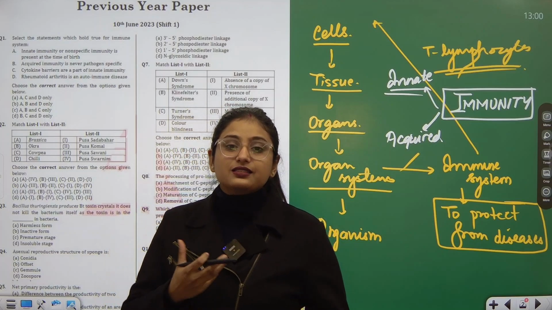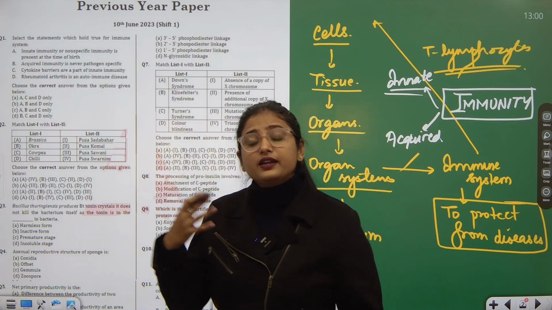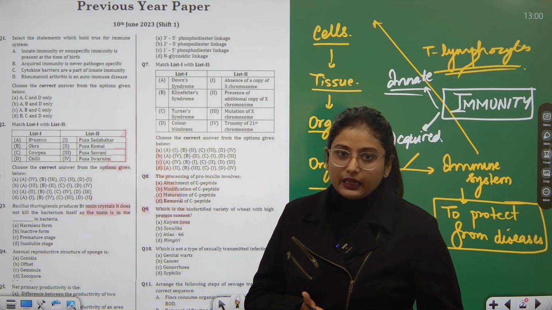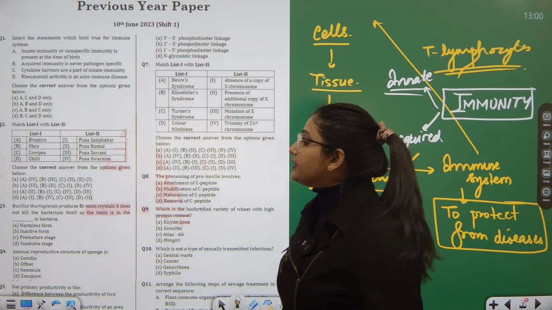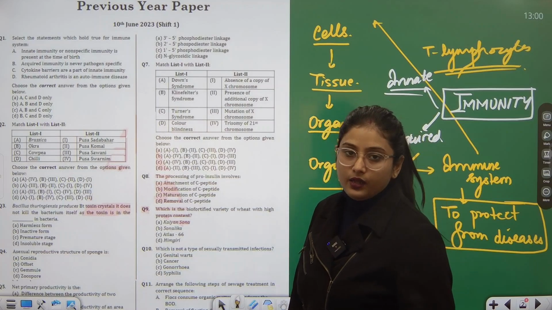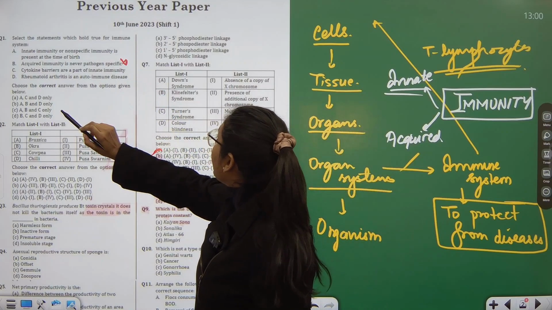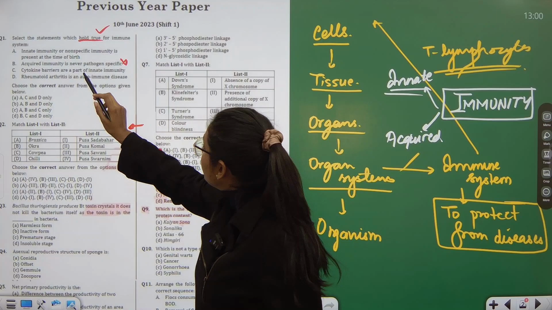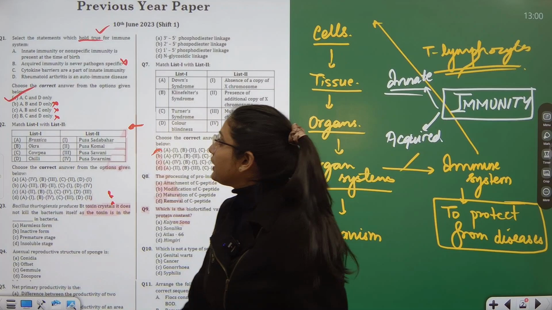A pathogen is an organism which causes diseases. So acquired immunity is acquired during the lifetime through a pathogen-related infection. And here it is written that acquired immunity is never pathogen specific. So this statement is wrong and we need to choose true statements. So option B is out. Options B, C, D are eliminated. A will be the correct answer.